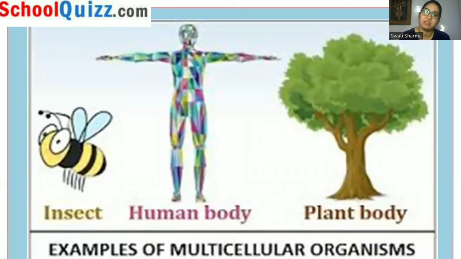Insects can be there, in which the exchange of gases takes place by different organs, then circulation, digestion and others. Then there is the human body, which we are well versed with. Then we have plants, in which some cells are involved in the conduction of water, some in the conduction of food, some in the process of transpiration, and some in the shedding of the leaves. So different processes are going on in an organism, but in a coordinated manner. That's what we call multicellular organisms.